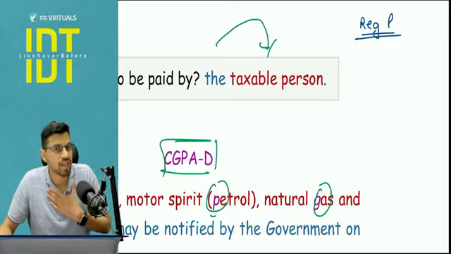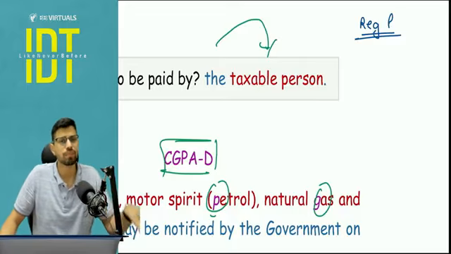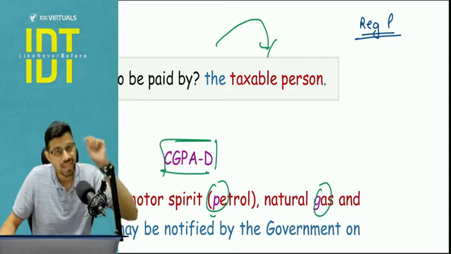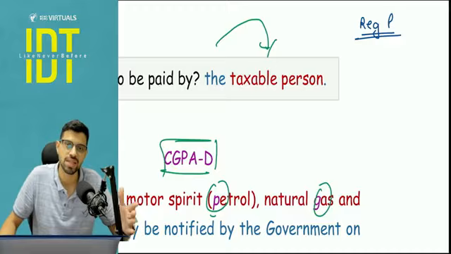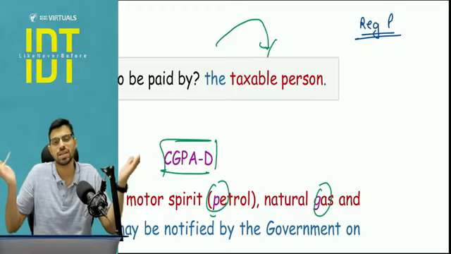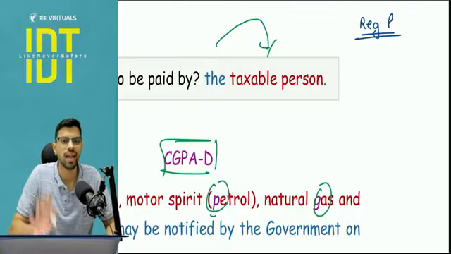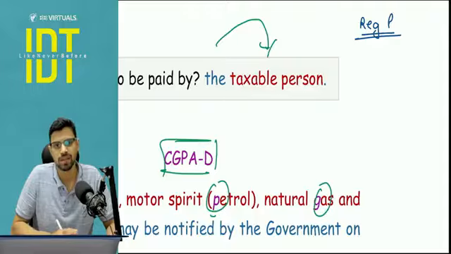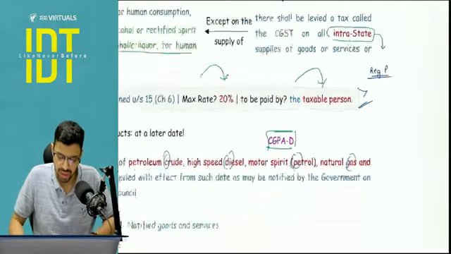So if tomorrow my turnover is exceeding the threshold, in that particular case, I'm a taxable person and my liability is there under section number 9, although I have not taken actual registration. Otherwise, every person will say that we have not taken registration, so we are not supposed to pay GST. But this does not work that way. The charging section is putting the liability and the onus on every taxable person, not only a registered person. So this is a wider term as compared to the registered person.